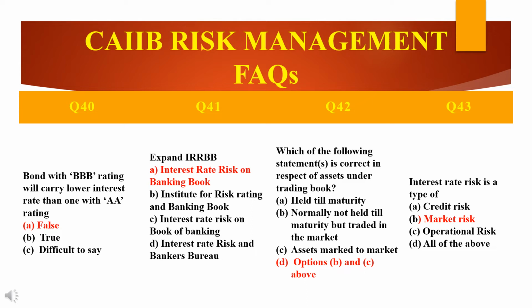There may be securities held for trading or securities under the available for sale category. There may be different categorization, sales categorization, trading categorization. There may be open foreign exchange limits, trading positions in derivatives, derivatives entered into for hedging trading book exposures, and many more. So these are called the trading book.